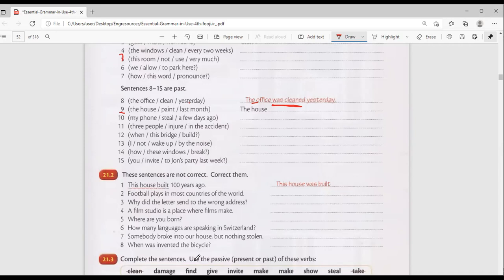Shukri. 3 people in the accident. 3 people injured in the accident. 3 people were injured in an accident. Don't forget the participle. There's no ing here. It's participle only, ed or ed. So 3 people were injured in the accident. Homework: try number 12 up to number 15.